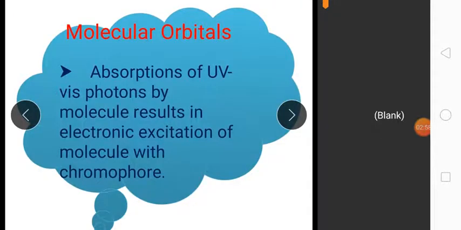Now the second topic is molecular orbitals. UV visible spectroscopy results in electronic excitation of a molecule with a chromophore. The UV range is 200 to 400 nanometer and the visible range is 400 to 800 nanometer.